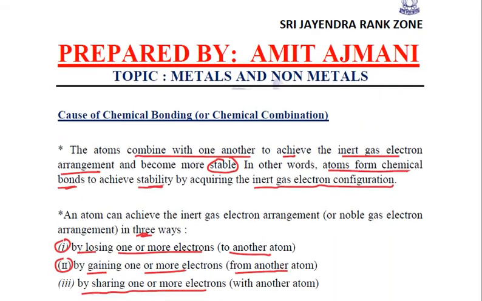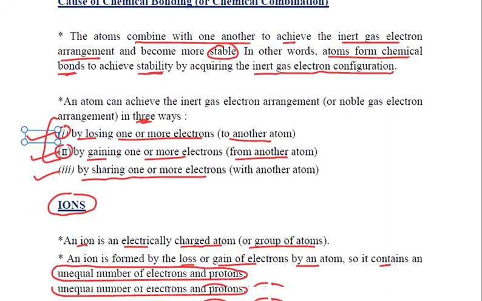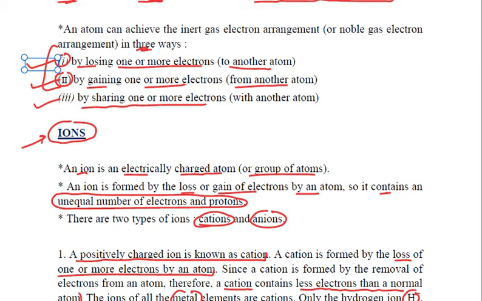Then we saw how the chemical bonding takes place. In order to achieve the inert gas configuration, any particular atom will either lose or gain electrons, or it will share electrons. Losing and gaining is done by metals and non-metals respectively, and by losing or gaining, they become ions.